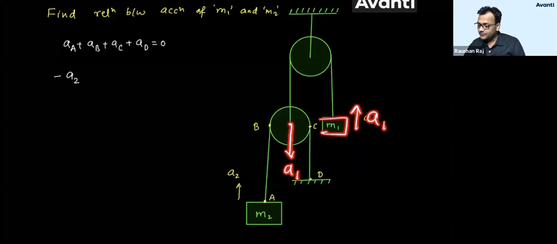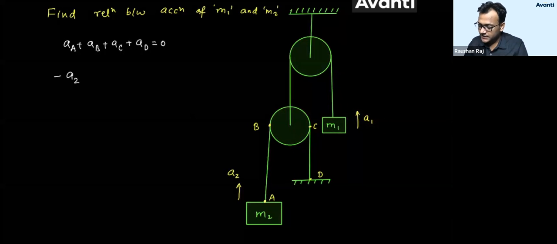So all the points on the pulley will come down with acceleration a1. That means B point will have acceleration downward, C point will also have acceleration downward. Because of the downward acceleration of B, the length BA will try to decrease. So I'll put a negative sign, and that will be minus a1.